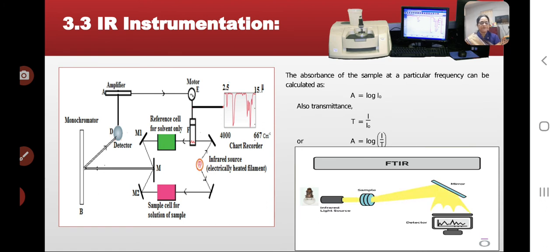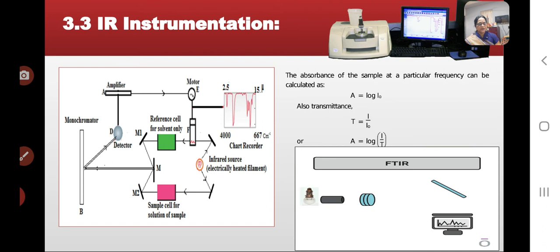When the beam passes through the sample, it becomes less intense because the IR light is absorbed by the sample, due to absorption of certain frequencies. Now there will be a difference in the intensities of the two beams. Let I0 be the intensity of the reference beam and I be the intensity of the beam after interaction with the sample, respectively.